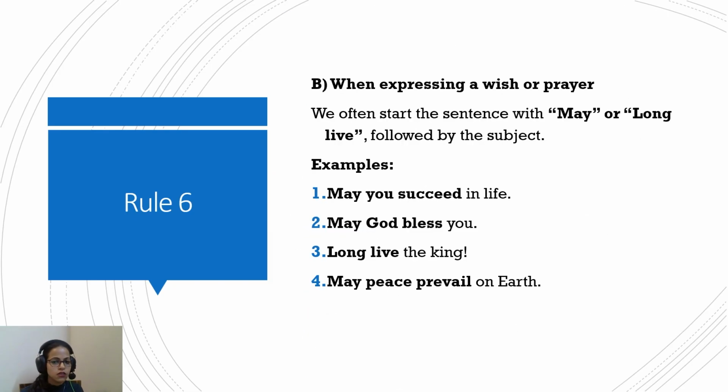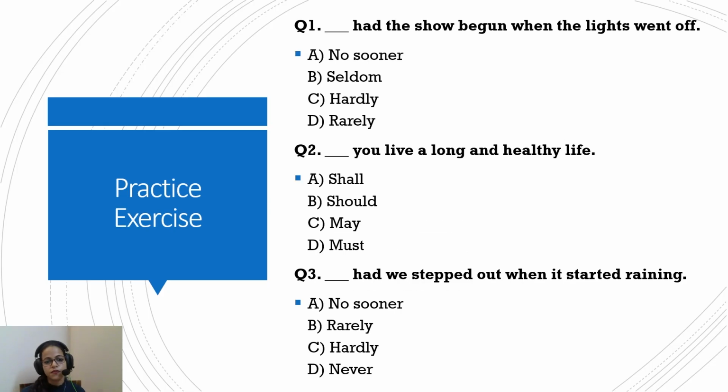Okay, so there is another part of it. When we are expressing a wish or a prayer, we often start the sentence with may or long live followed by the subject. Again, there, may you succeed in life. Here again, the verb will come before the subject. May you succeed in life. Okay, may God bless you. You is coming at the end. Long live the king. The king is coming at the end. May peace prevail on. Okay.